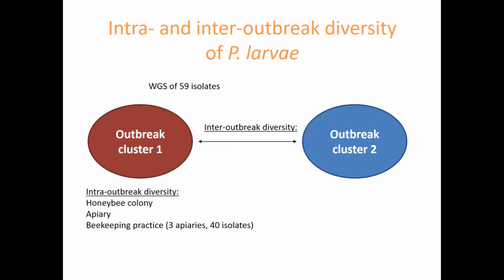To assess the intra- and inter-outbreak diversity of Paenibacillus larvae, so within and between outbreak diversity, we typed 59 isolates. Of these, 40 originated from a single beekeeping practice, which included 3 apiaries.